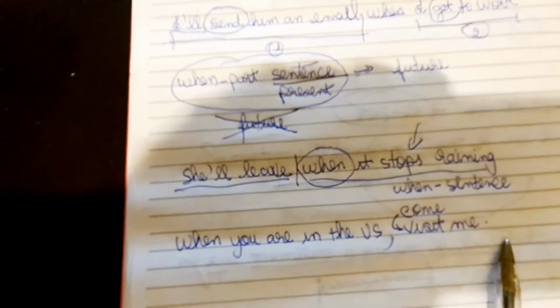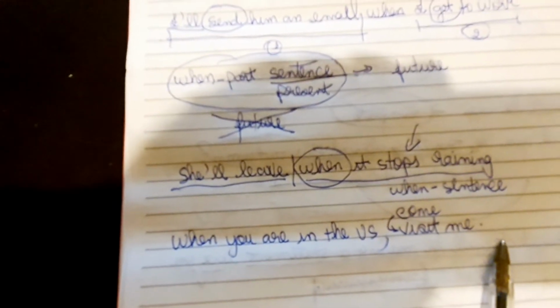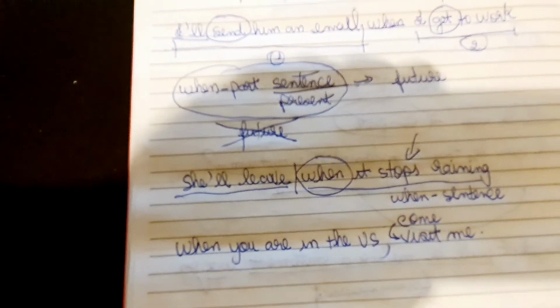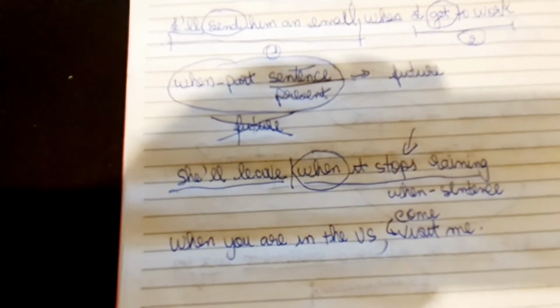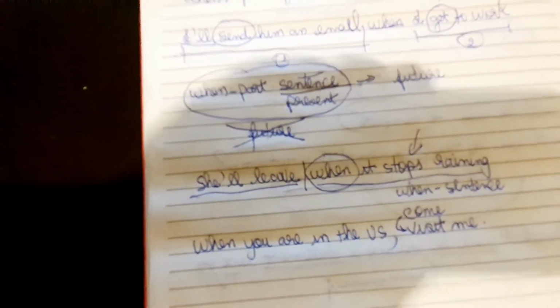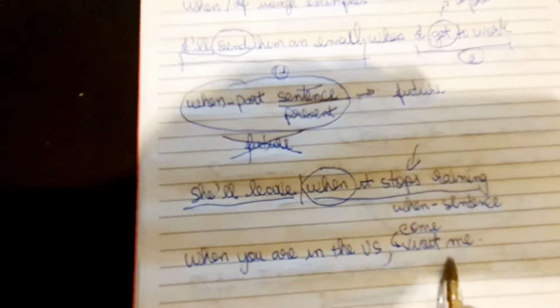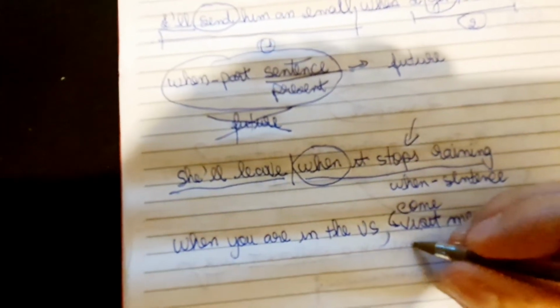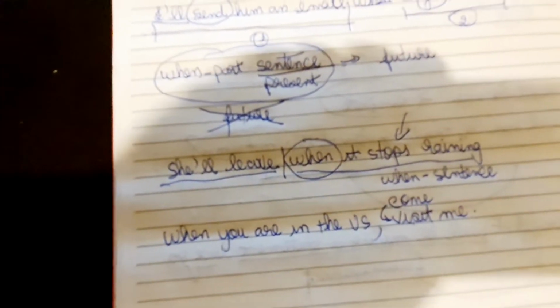Is it correct or not? It's correct. I'm using an infinitive tense here. No, let's see. Yeah, but it's correct. This is another example, right? Come visit me, or you will visit me.